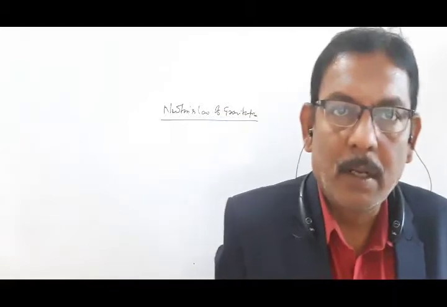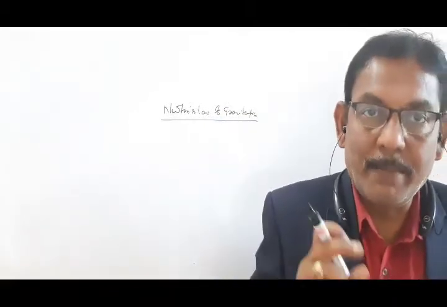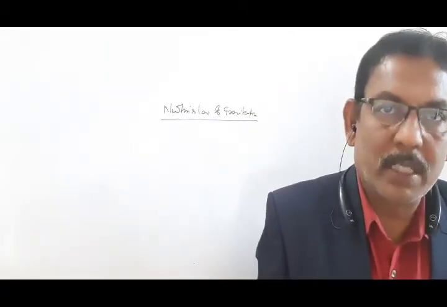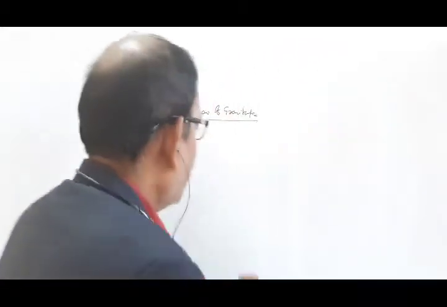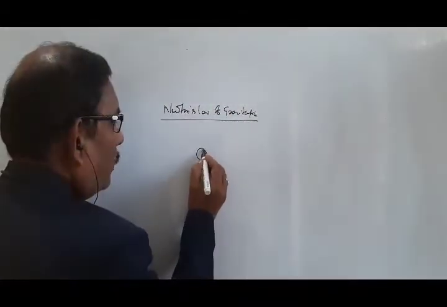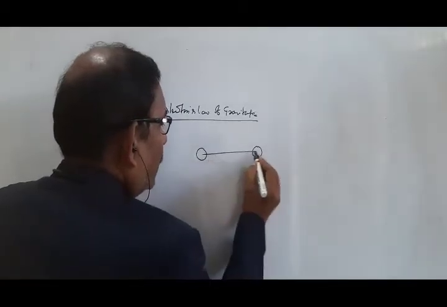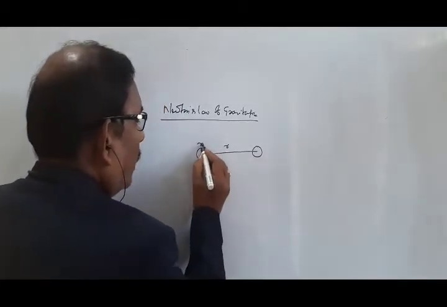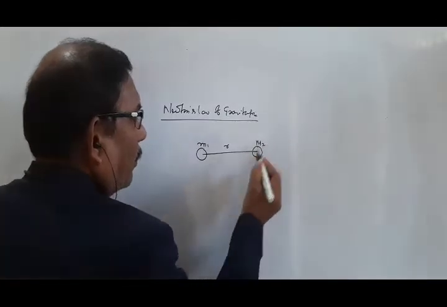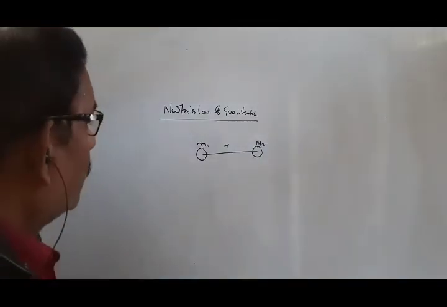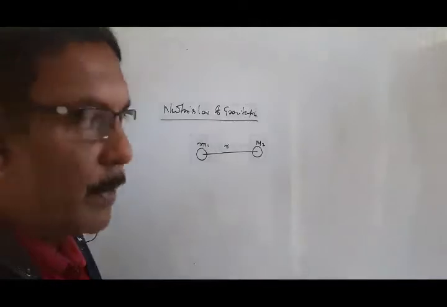This force is directly proportional to the product of their masses and inversely proportional to the square of the distance of separation. Here, the two bodies are separated by a distance r. They have masses m1 and m2. So, what is the force of gravitation here?